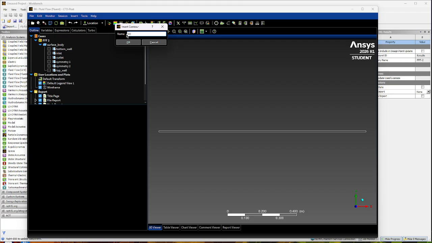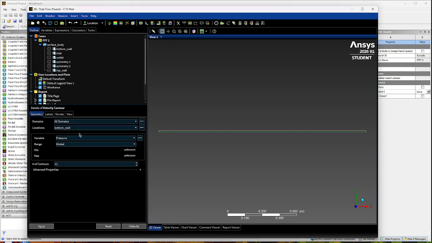I'm going to name this velocity contour. And then we're going to do symmetry 1 like this. And then we're going to do velocity. And the number of contours, let's put 200.